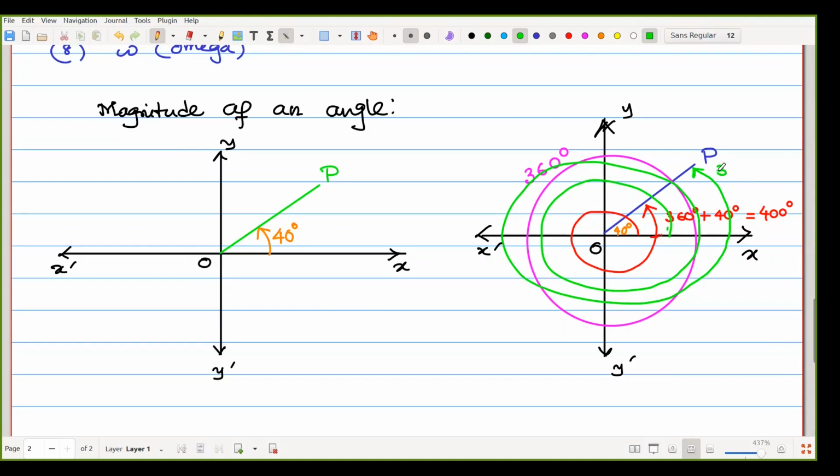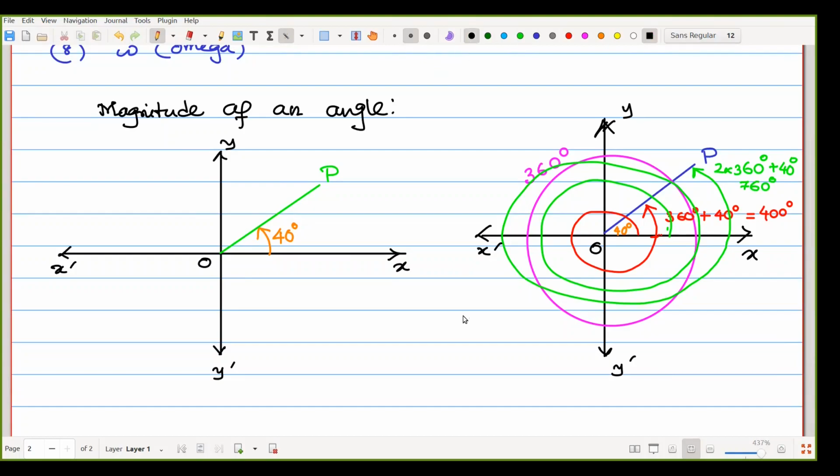So 2 into 360 degree plus 40 degree, 720 plus 40, that means 760 degree. So that is also possible. Any angle measured in counterclockwise rotation, if needed, we can proceed with the clockwise rotation or the negative angle, otherwise not.